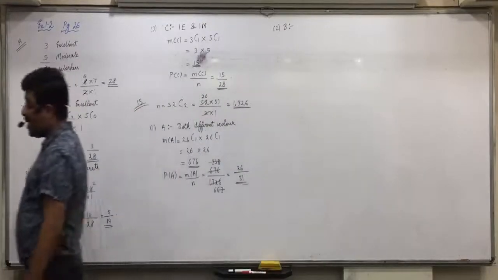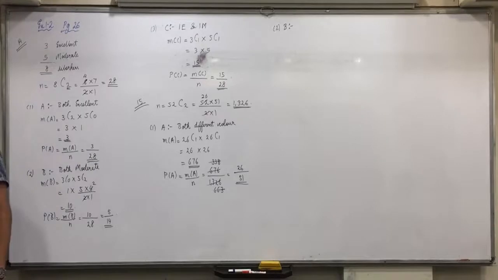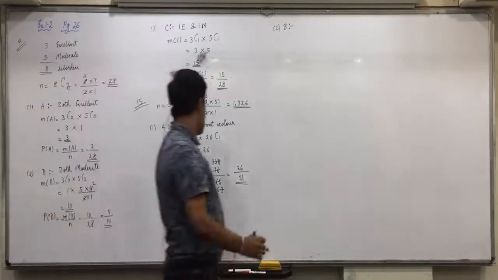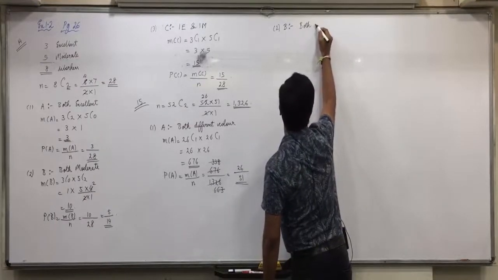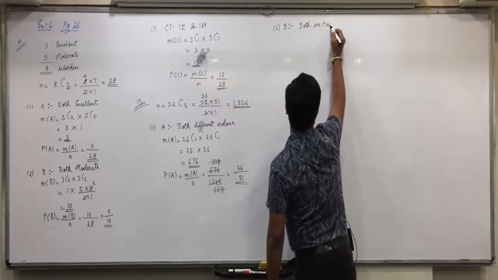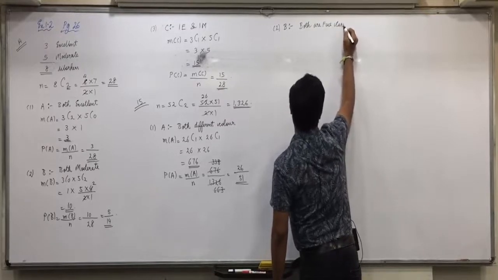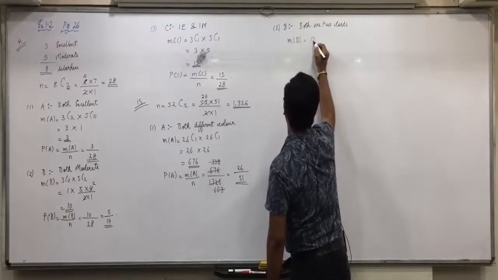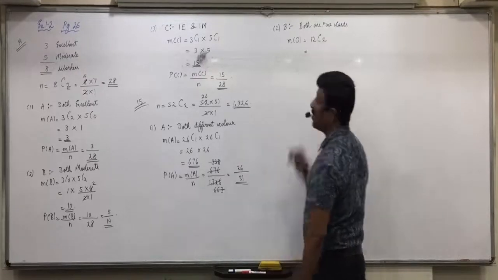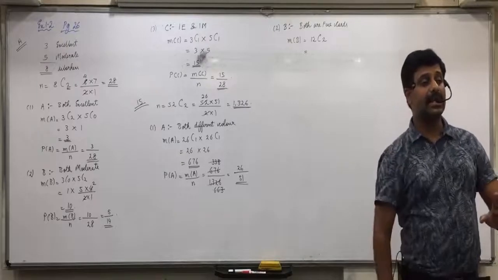Let event B be the event that both the cards are face cards. So n(B) will be equal to 12C2. How many face cards are there? 12.